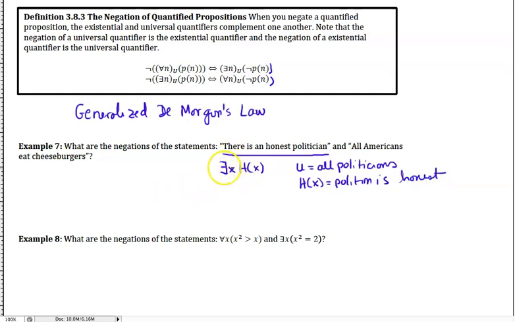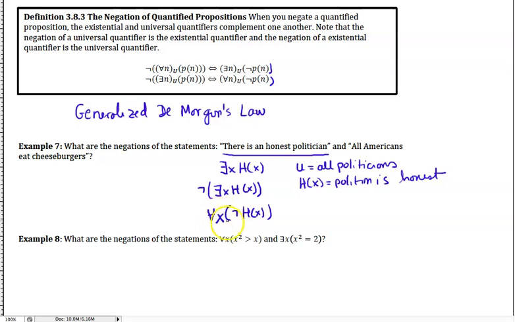Okay, so if we negate this, if we have the negation of the existential quantifier, then this is going to turn into for all politicians, and then negate the h.